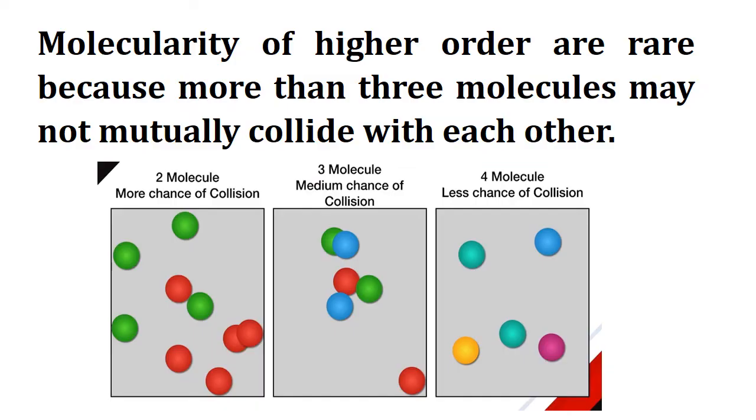Molecularity of higher order reactions is rare because more than 3 molecules may not mutually collide with each other. That is, the chances for even 3 molecules to collide simultaneously are not high, whereas the chances for 1 or 2 molecules to collide simultaneously are high. This is the reason why reactions of third and higher orders are very rare, and most of the reactions are of first and second order.